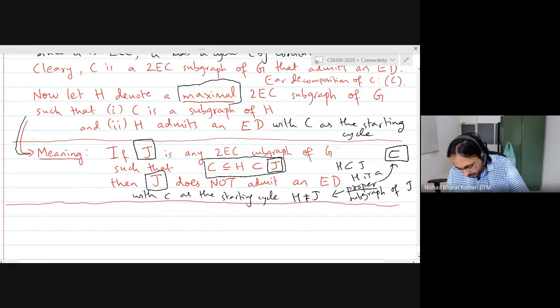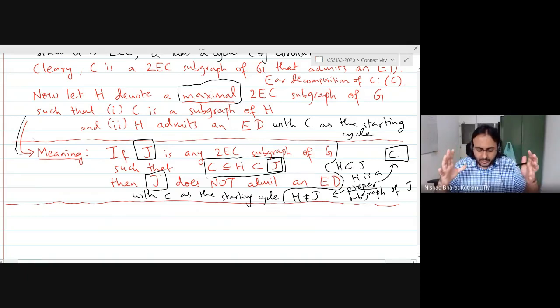Right? So, okay. So if you take any bigger graph, it will somehow be a problem. It is contradicting what we are looking for. Okay. So this is the meaning of this statement here.